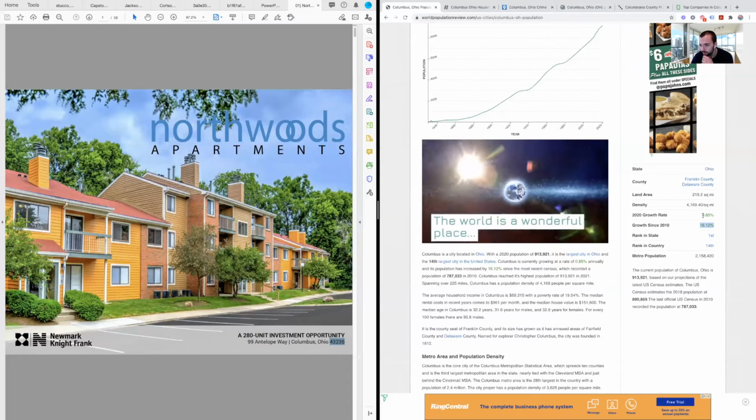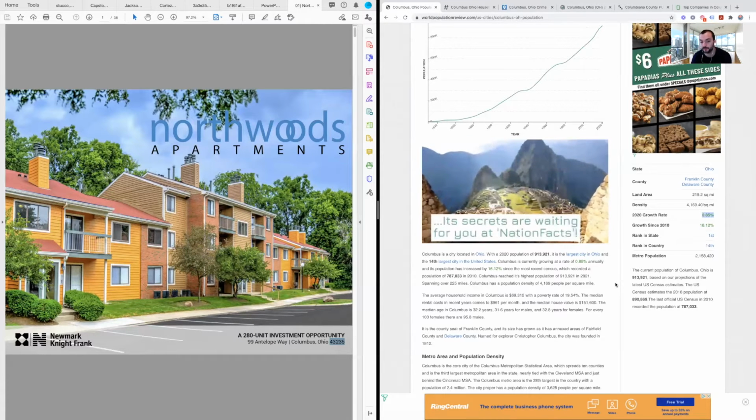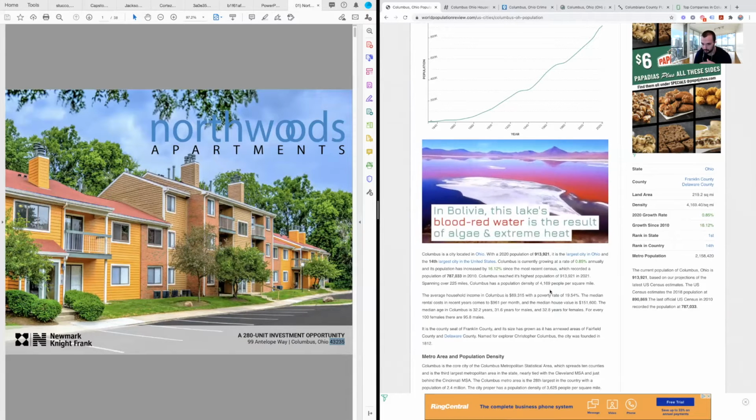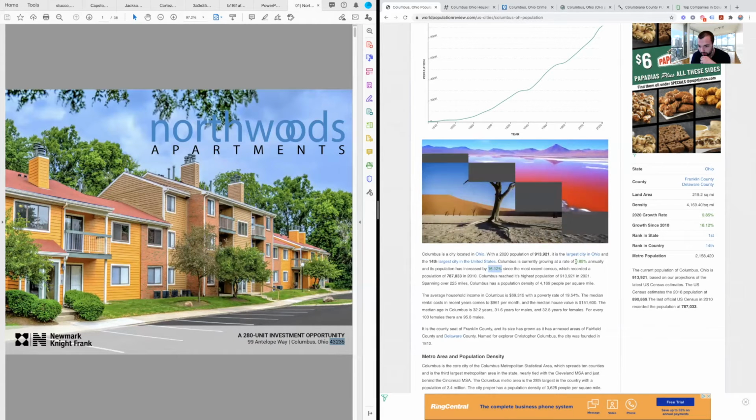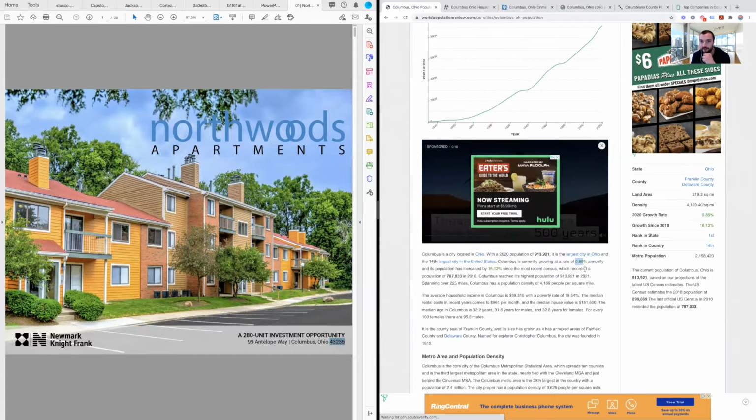Your 2020 growth rate is 0.85%. 2020 is probably a difficult year to really judge everything on because of COVID. But it's good to see that it's green. This site will rank. They don't make these green or red. Obviously, red is bad. And since they're both green, I'm guessing 0.85% is good for a COVID year, right?